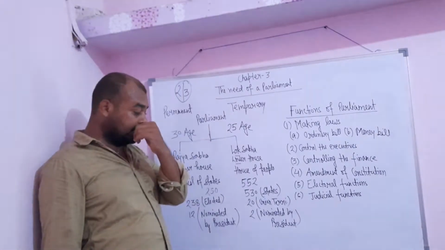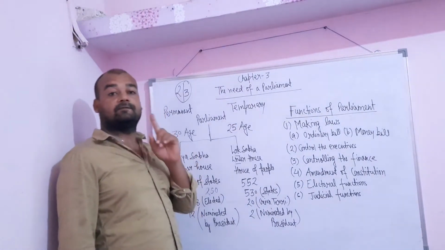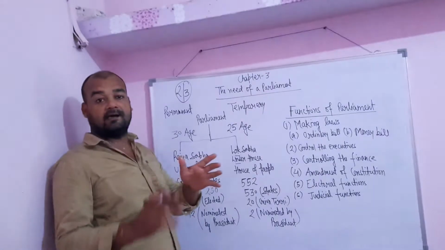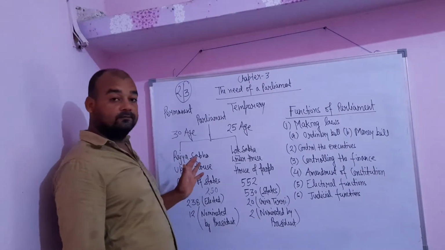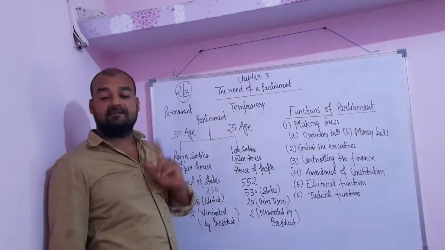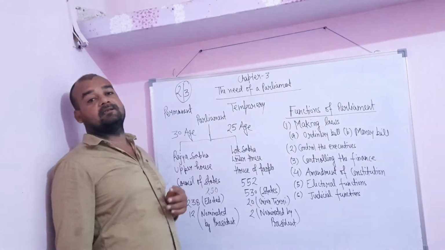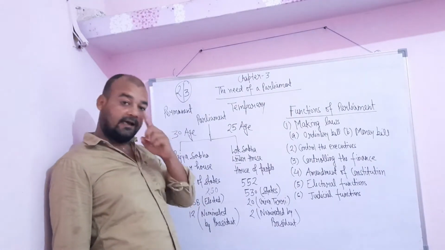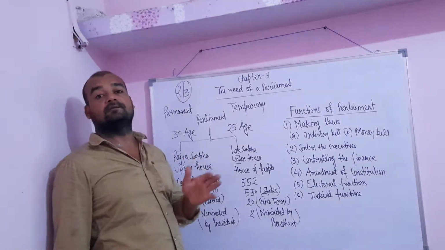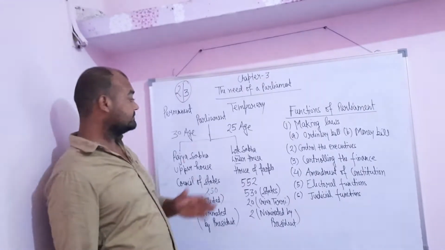After every 2 years, 1/3 of the total members of the Rajya Sabha are retired. And who chooses the members of the Rajya Sabha? Members of the Rajya Sabha are chosen by the members of the Legislative Assembly as well as members of the Legislative Councils of the state.